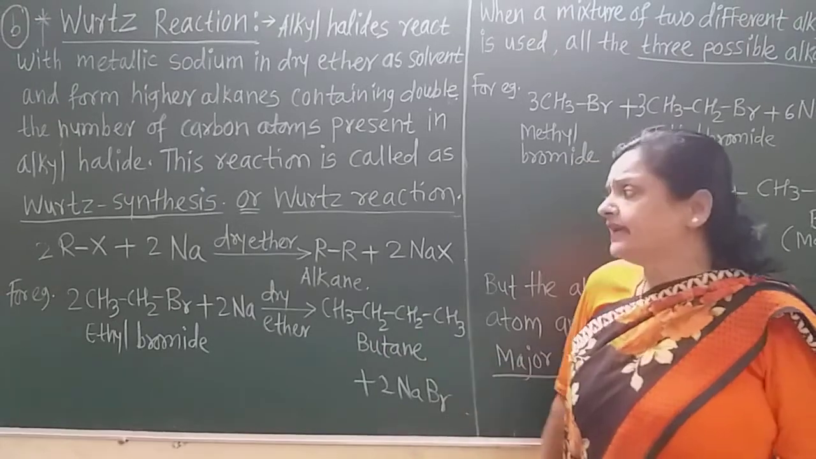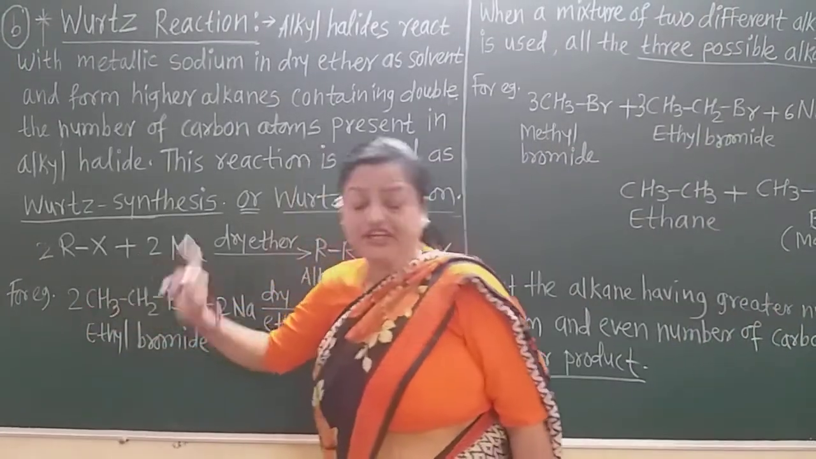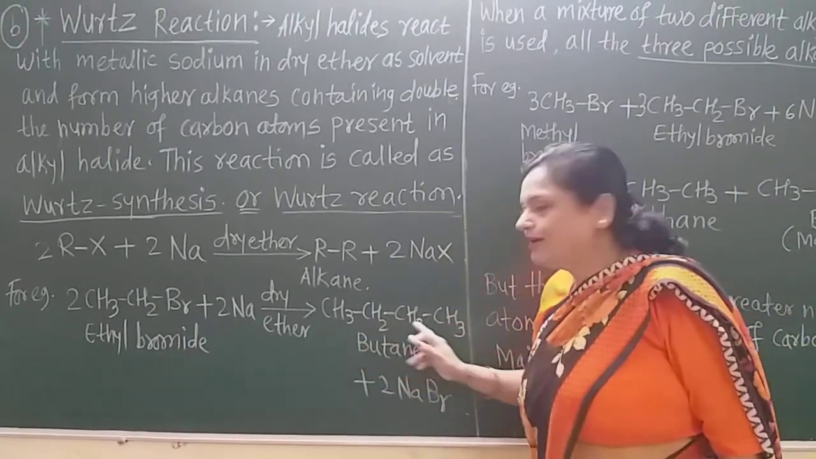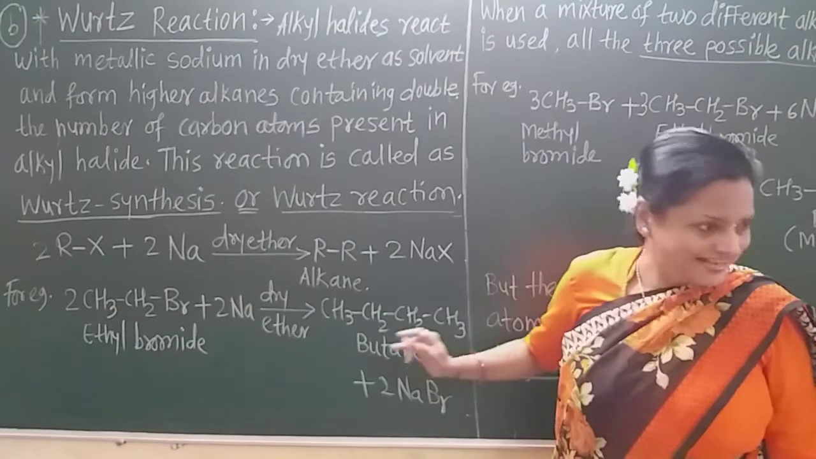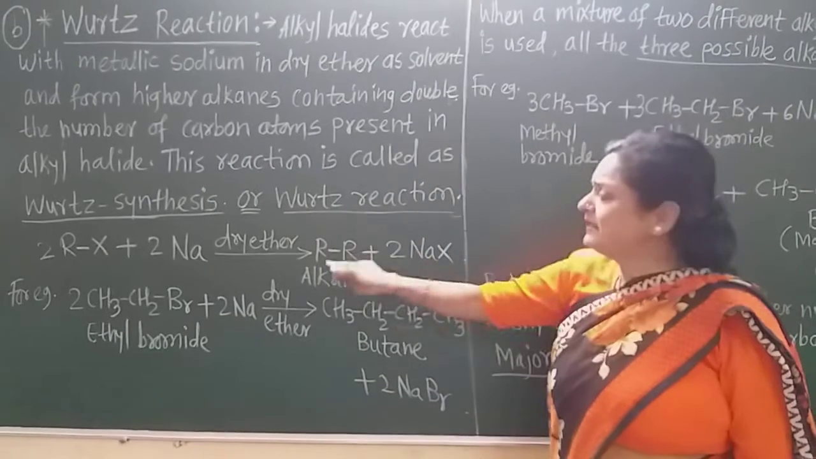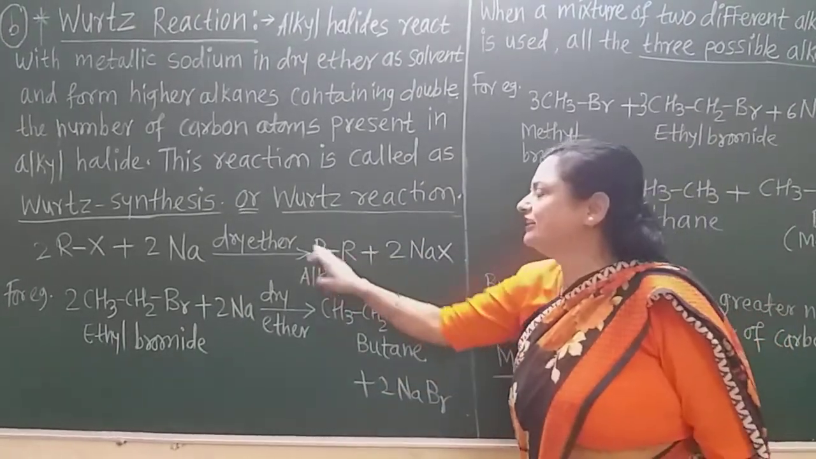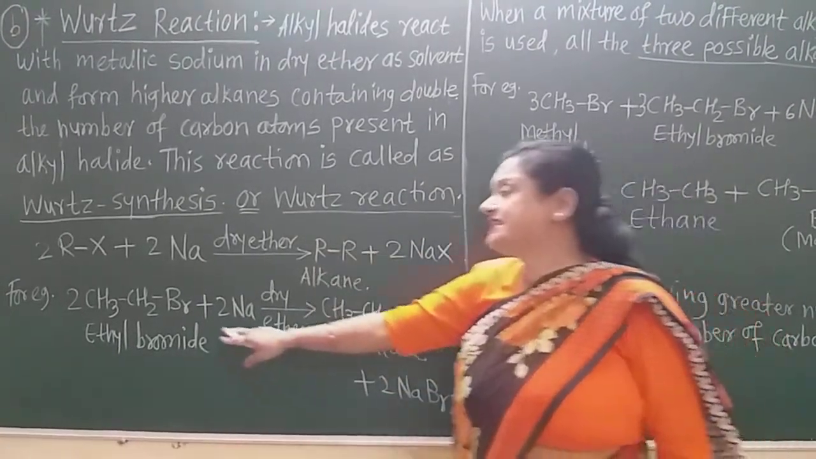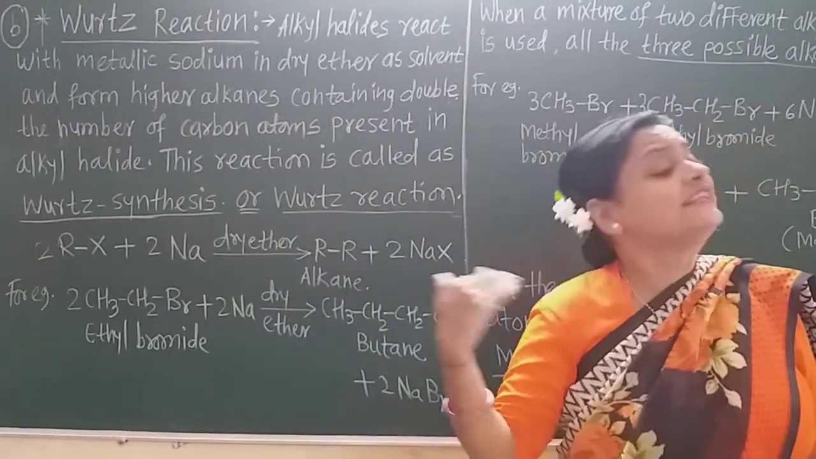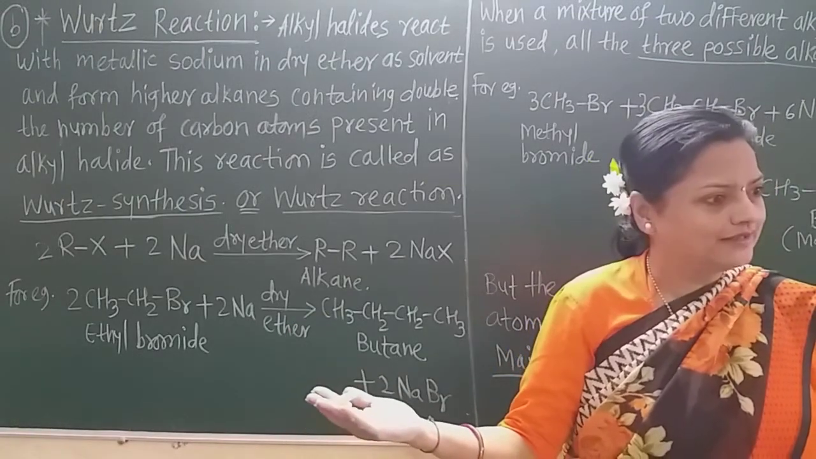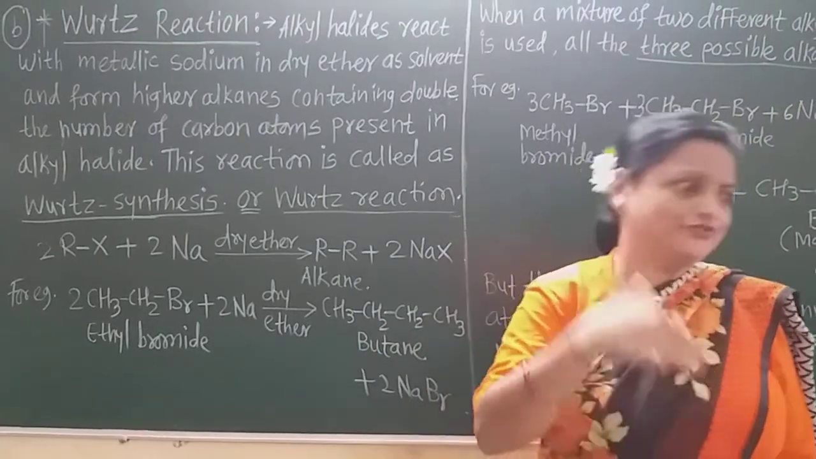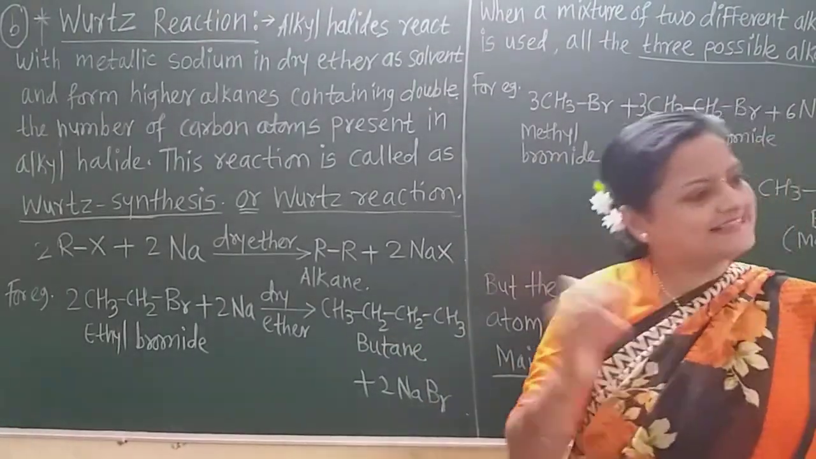Now see students, there are only two carbon atoms in the starting alkyl halide, that is ethyl bromide. But in the product what is there? There is double the number of carbon atoms in the product, that is the higher alkane we obtain. So from a lower alkyl halide we obtain the higher alkane. Similarly, generally also. Suppose here we take methyl bromide, then CH3 gets attached with CH3. What will be the product? C2H6, that is ethane. When CH3 attaches with CH3, that is CH3-CH3, it is ethane.